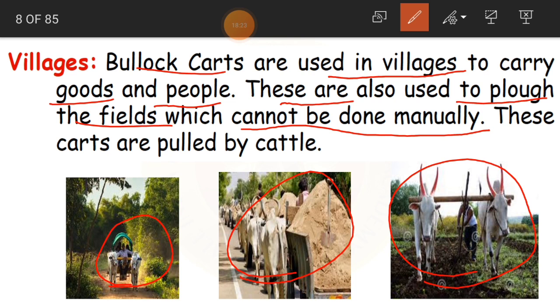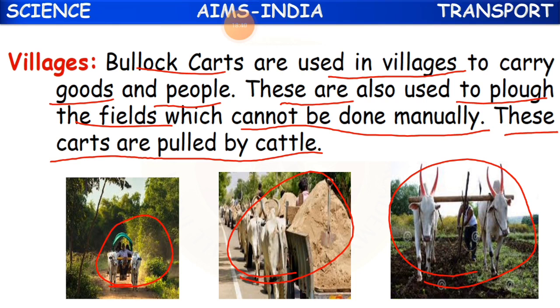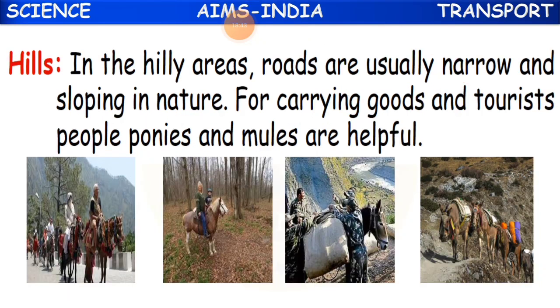Clear, children? And these carts are pulled by cattle. Cattle is nothing but ox and so on. Okay, so they are cattle, ox, cows, bullocks and all that. Clear? So we call these bullock carts. Okay, clear, children? Now in hills.